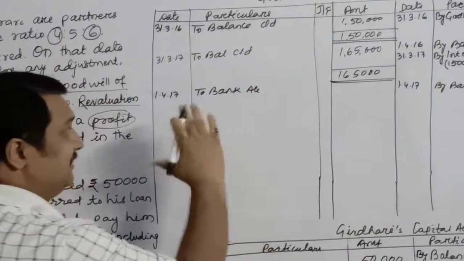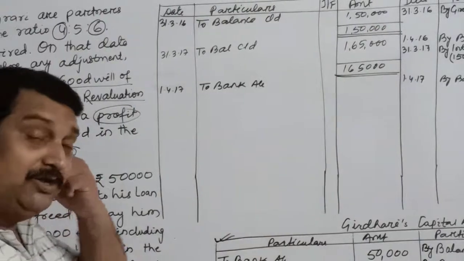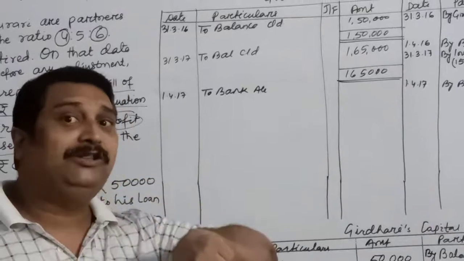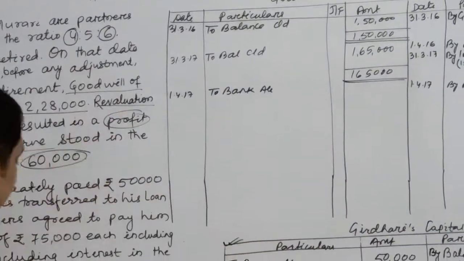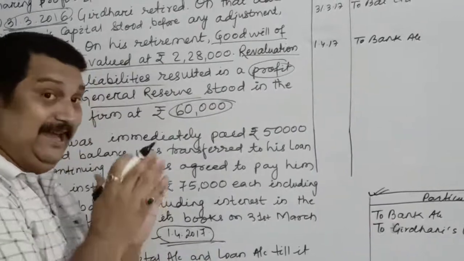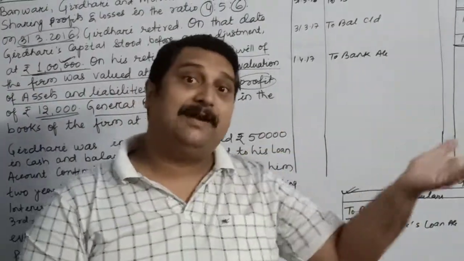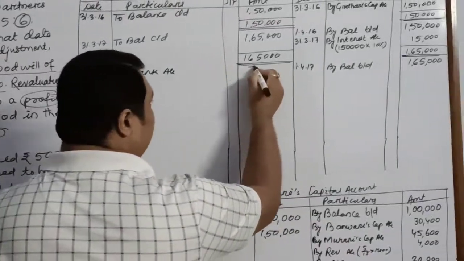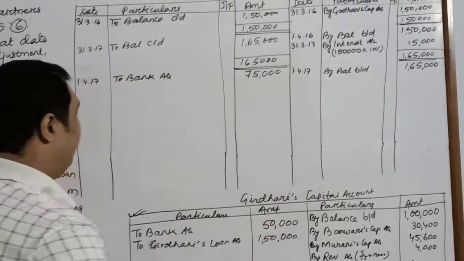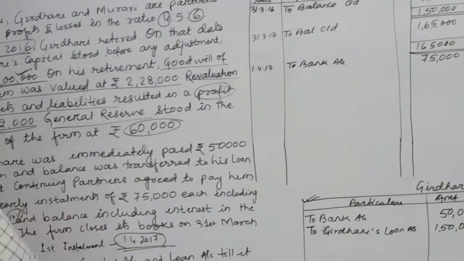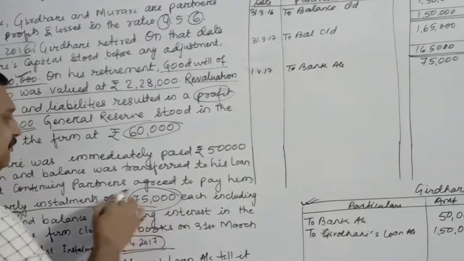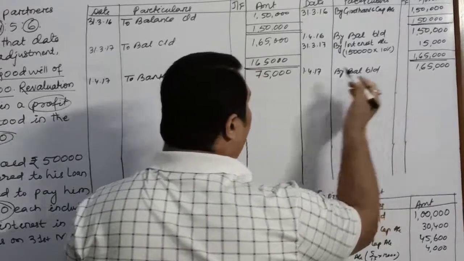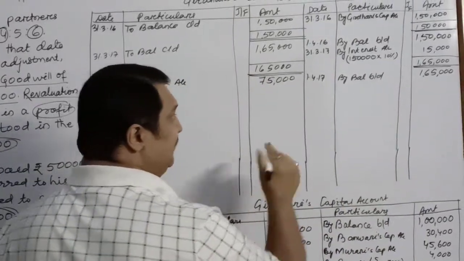So children, try to understand these technical things, because all these things are arising because of the date problems. The payment is not made on 31st March. The question has specified that he will be paid on 1st April, and 1st April will always come in the next year. So you will have to pay attention to which particular date it is. The first installment is 75,000, as the question said: 2 installments of 75,000 each. So we will balance. How much is the balance now? 1,65,000 minus 75,000. 90,000 is the balance.